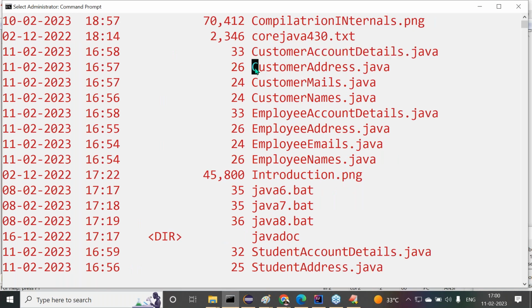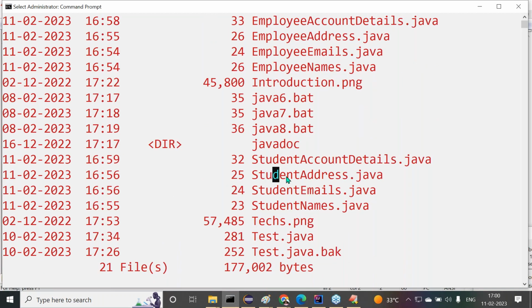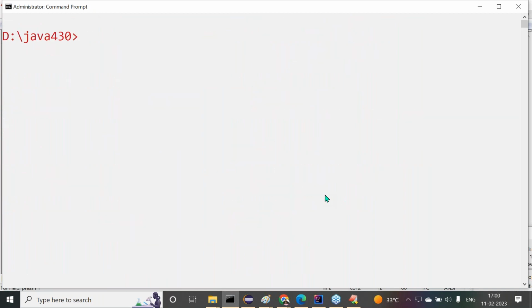Customer account details, customer address, customer mails, customer names, employee account details, employee address, employee emails and employee names, student account details, student address, student emails and student names. Now these are overall 12 Java files that we created. After completion of these 12 Java files, what next do we have to do? Try to understand now.